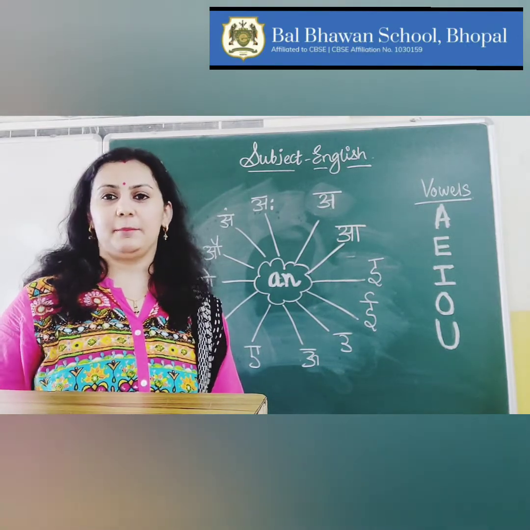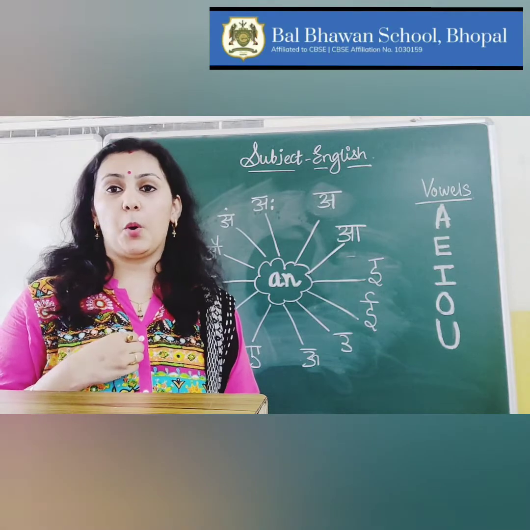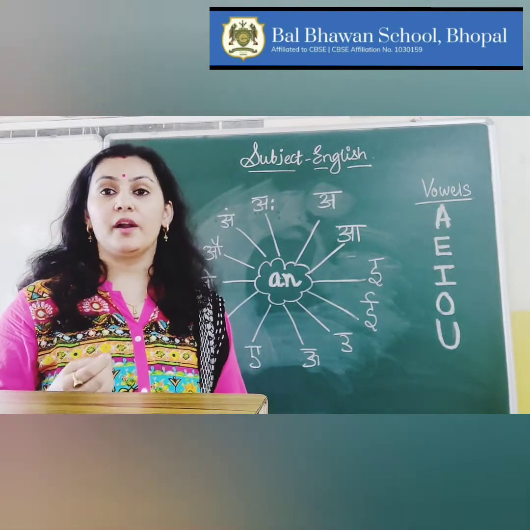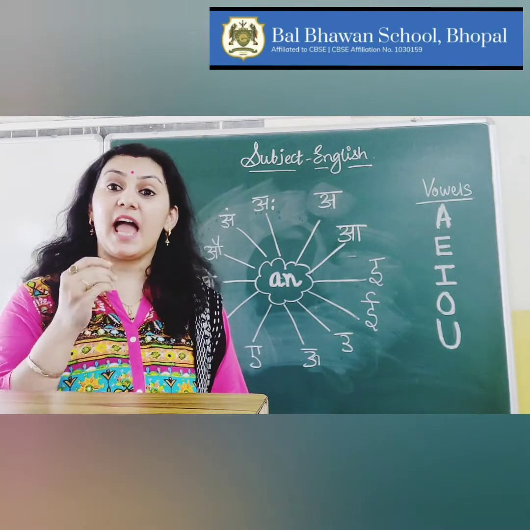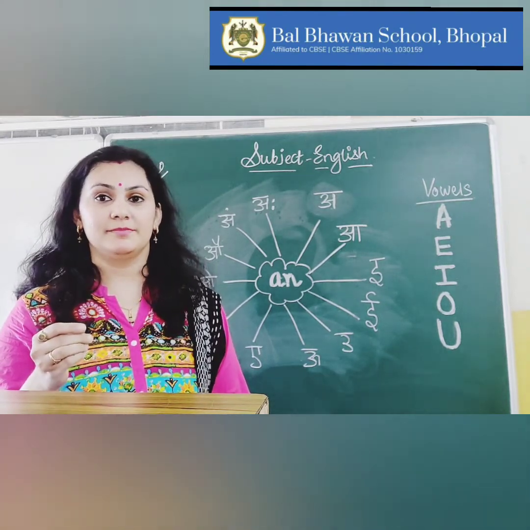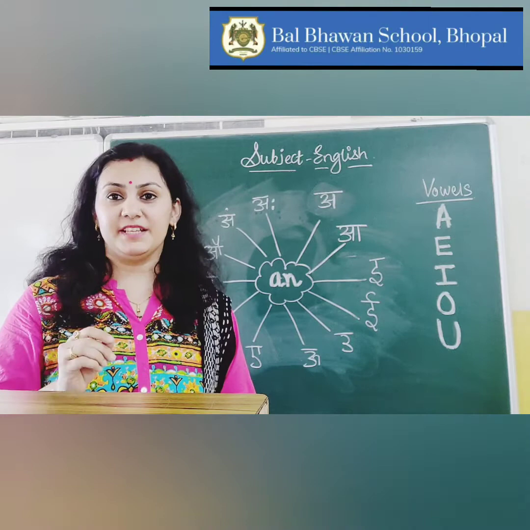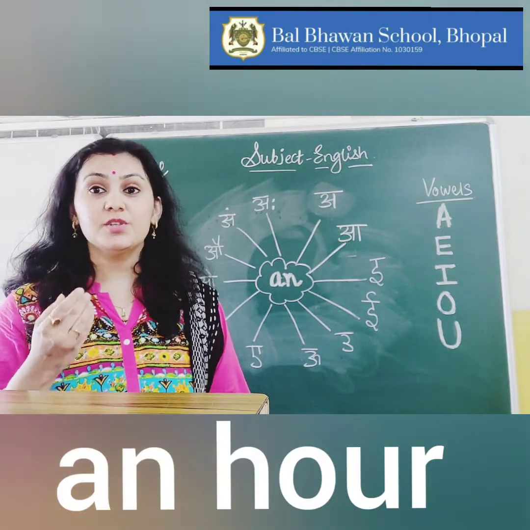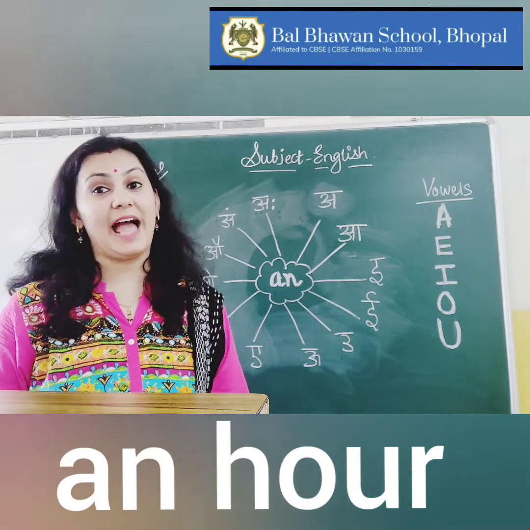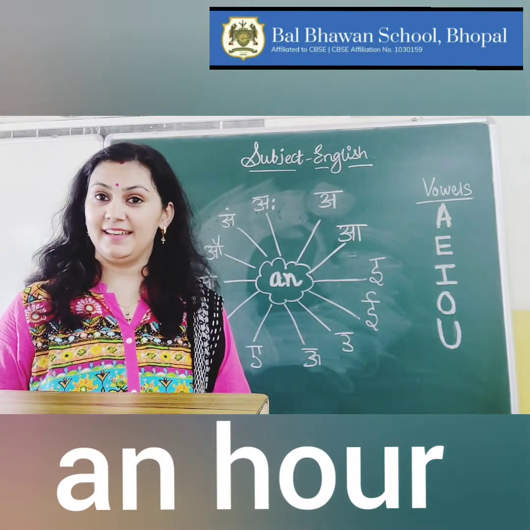For example, if I say, I was waiting for you for an hour, I have used an before hour. Hour begins with H, and H is a consonant. But still I have used an. Why?